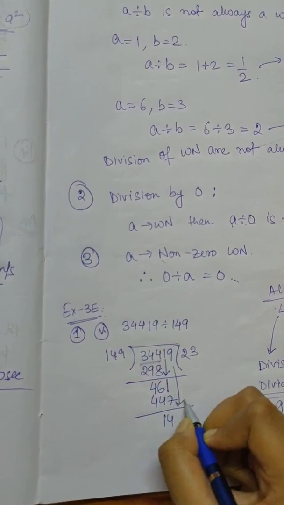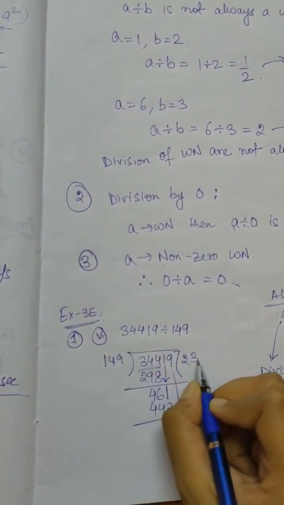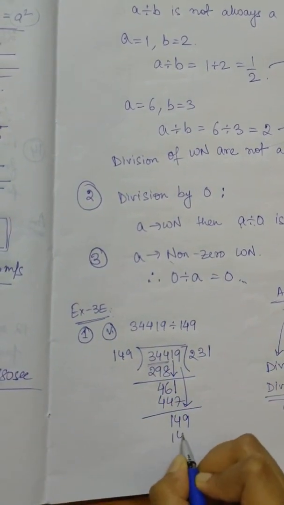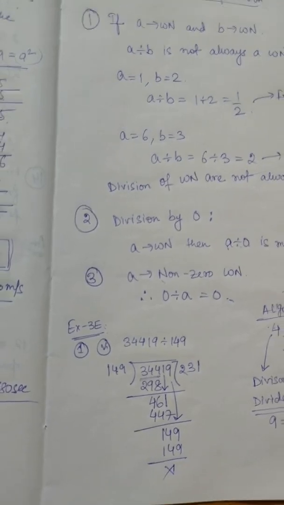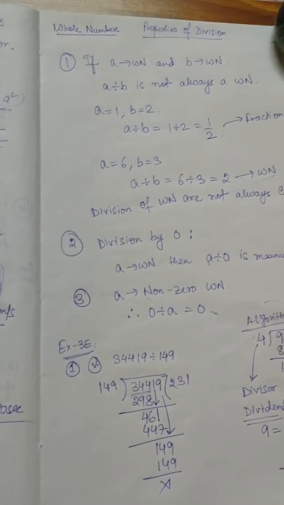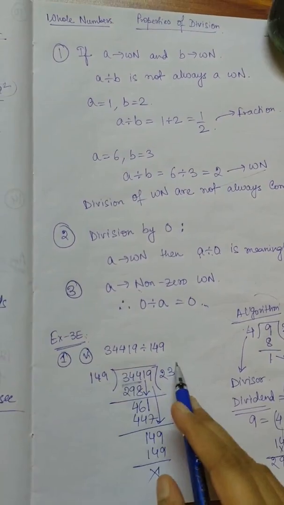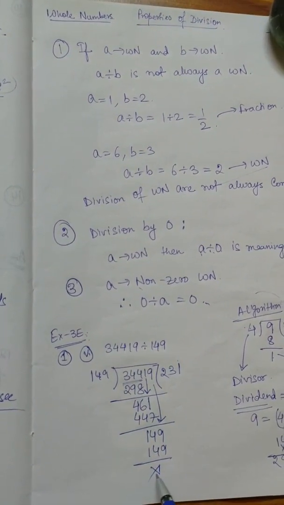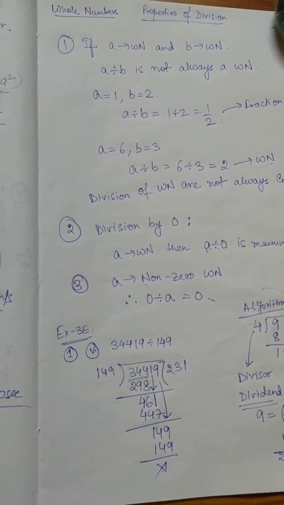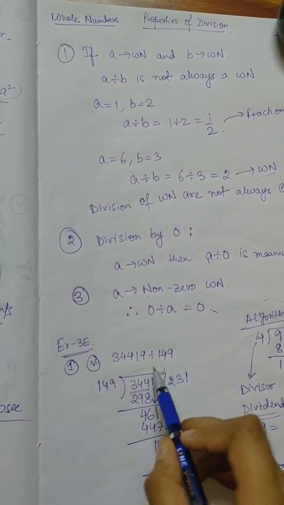Now we are getting 149. So 149 into 1 gives us 149. So the division is over. Now you have to prove that if you multiply these two and then add 0, because the remainder is 0 here, then we will get this number. Okay, so let us now check this answer.